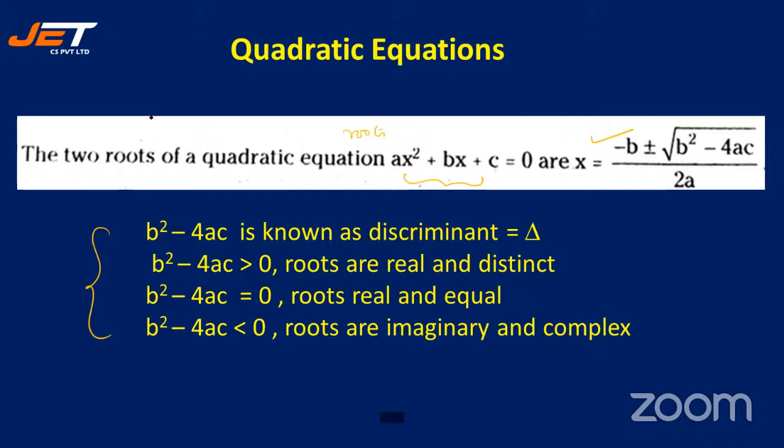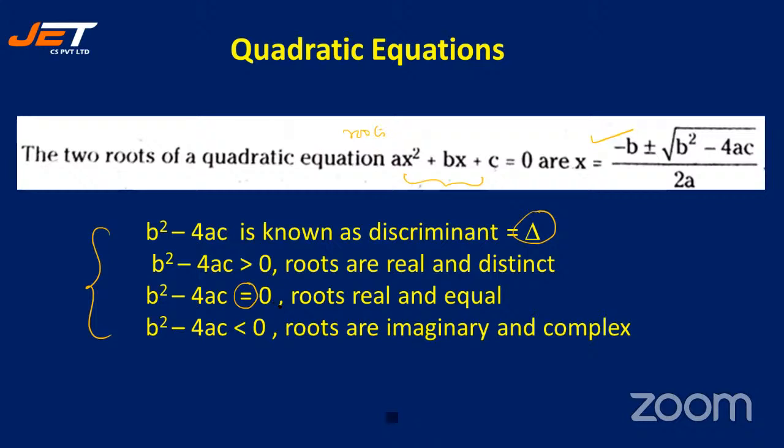B square minus 4ac is known as discriminant. So how do you represent this? As a triangle? All right. So b square minus 4ac, if it is greater than 0, then we say that the roots are real and distinct. All right. And if it is equal to 0, then we say that the roots are real and equal.